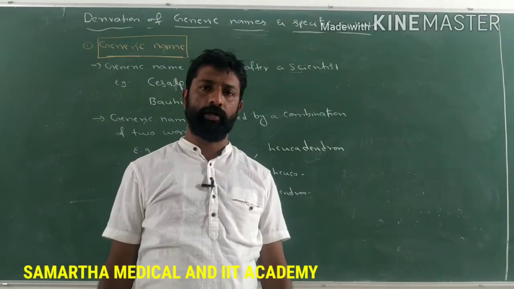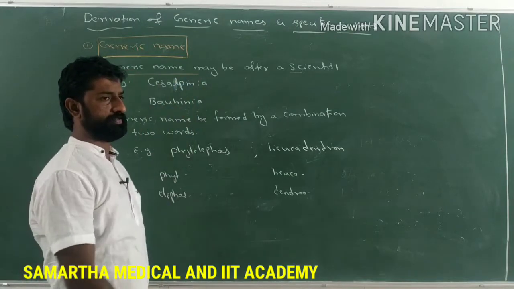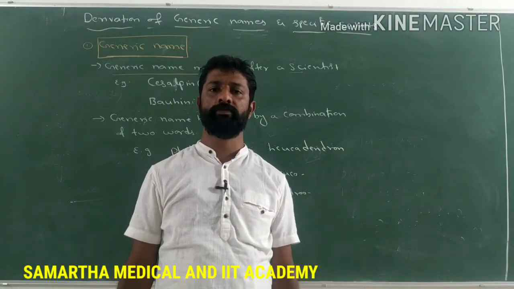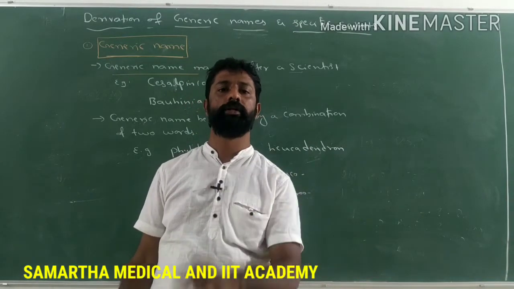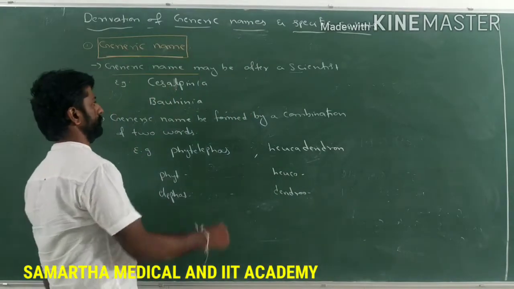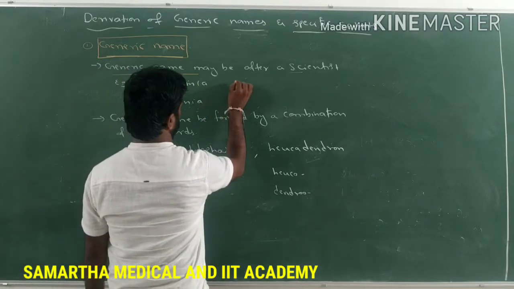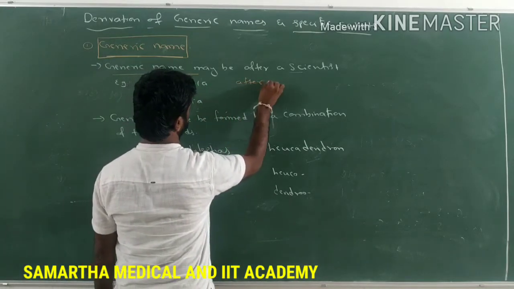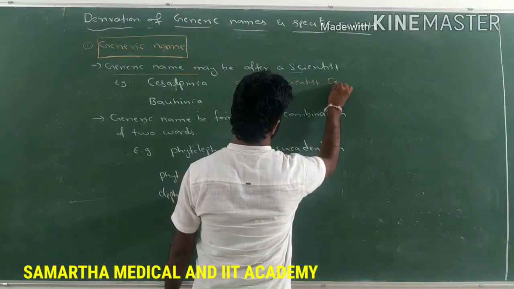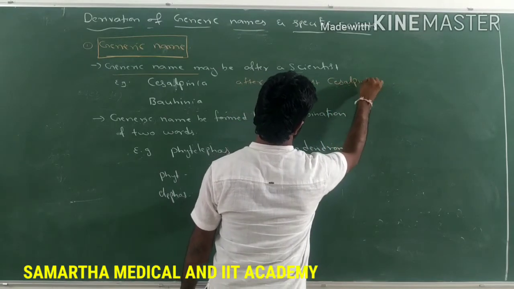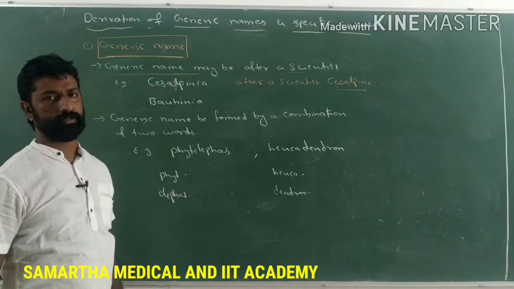How are the genus names derived? First, the generic name may be after a scientist, meaning the name of the genus may be kept or formed after the scientist who discovered that particular genus or genera. For example, Caesalpinia. It was named after a scientist, Caesalpino. Caesalpino is the name of the scientist. After his name, the genus was named Caesalpinia.